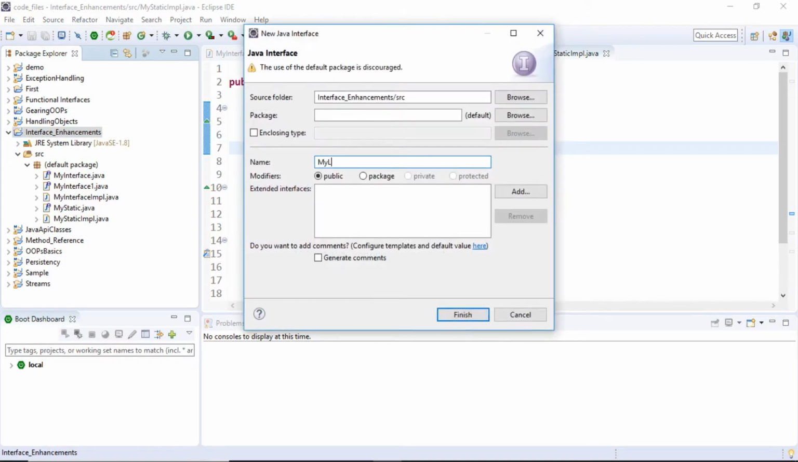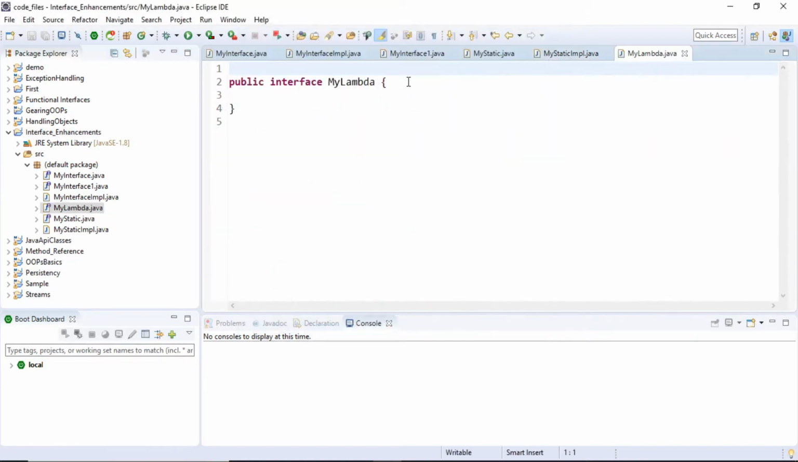and let's say the name of the interface is MyLambda. And inside this MyLambda, I'm going to declare one abstract method. Name of that method is void display.